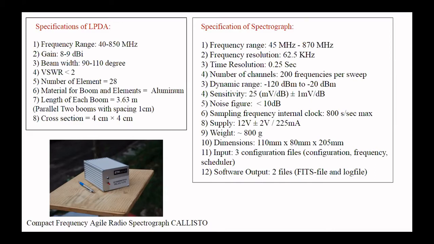Actually, this spectrograph is tuning every frequency in 0.25 seconds. So time resolution is 0.25 seconds. Frequency is 45 to 870 megahertz, and the number of channels is 200 frequency channels. So if we take the entire band, 45 to 870 megahertz, then our resolution will be approximately 4 megahertz. But this is the maximum frequency resolution. If we reduce our frequency range, then we get better frequency resolution.